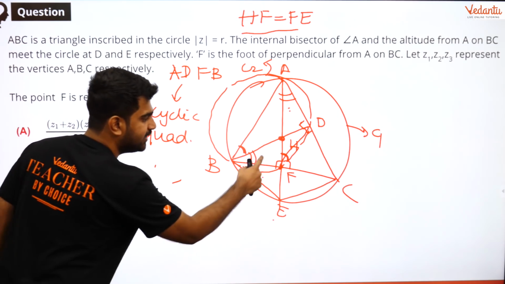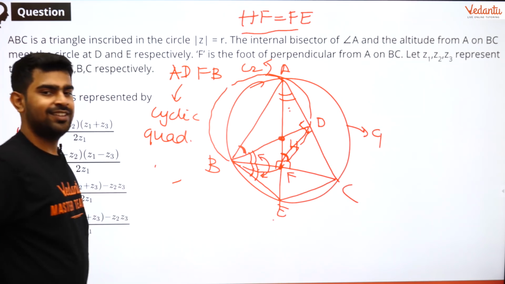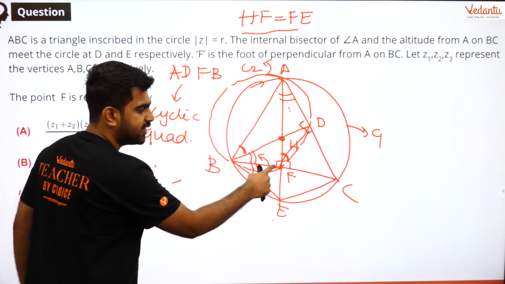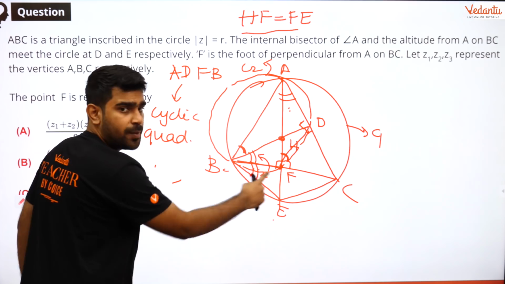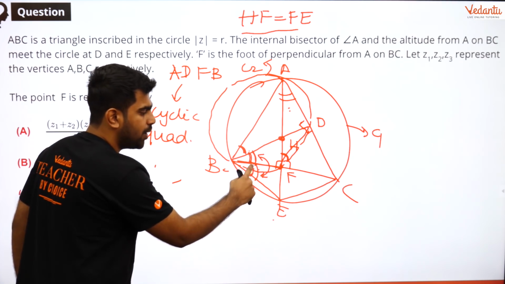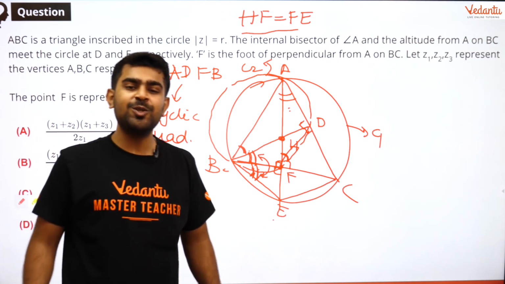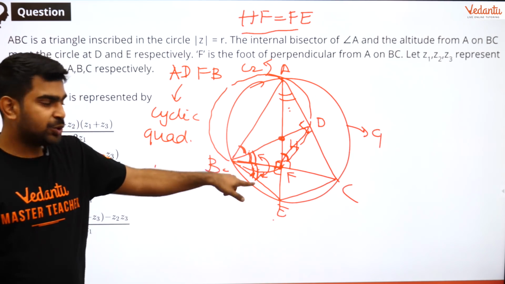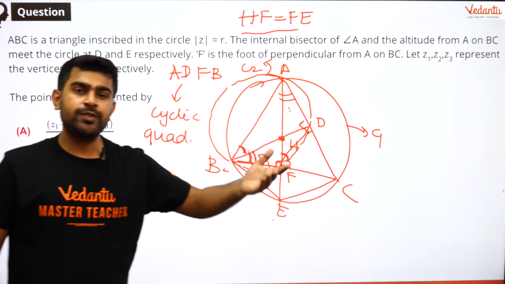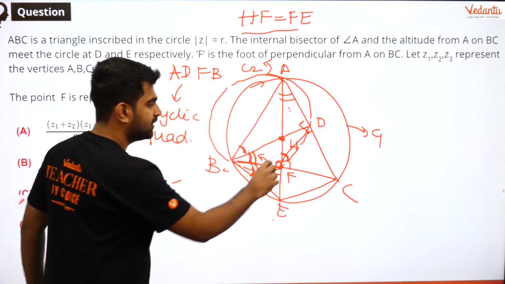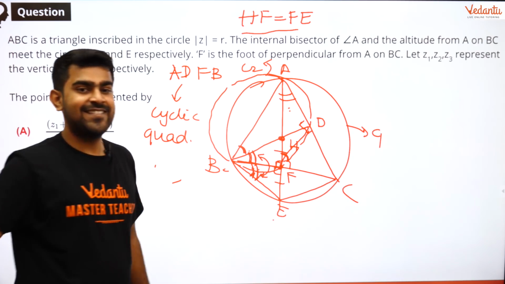So can I say these two are equal? That's it, done. Because this side BF is common, and this angle, 90 degrees, is common. So according to the ASA congruency condition, these two triangles are congruent. So corresponding parts of congruent triangles are equal, and therefore this is equal to this.